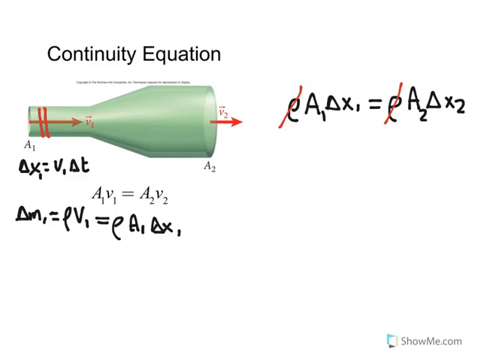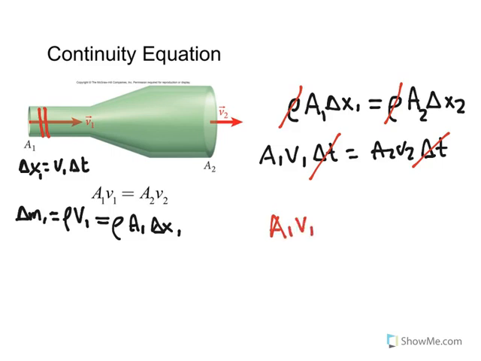So delta x, we can change it by velocity times time, which means it's going to be area 1 velocity 1 delta t equals area 2 velocity 2 delta t. And since it's happening in the same time, we can cancel times and we get to the continuity equation, which is area 1 velocity 1 equals area 2 velocity 2.